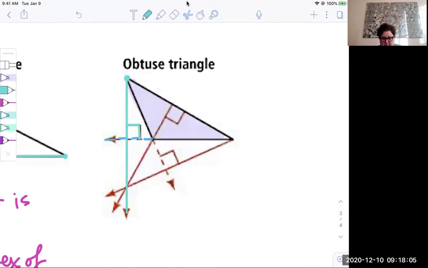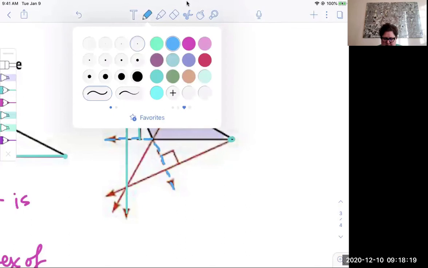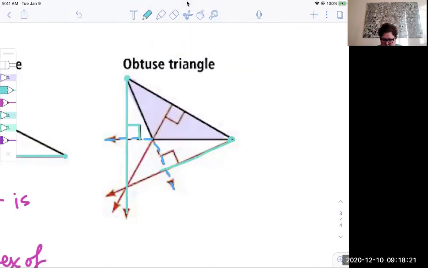There's one altitude. And then from this vertex, the opposite side is here. This is the opposite side. So we're going to stretch that out and draw the perpendicular like this. Again, that's supposed to be perpendicular to the line containing the opposite side. And then our last altitude needs to go from a vertex perpendicular to the opposite side, which means it lies inside.